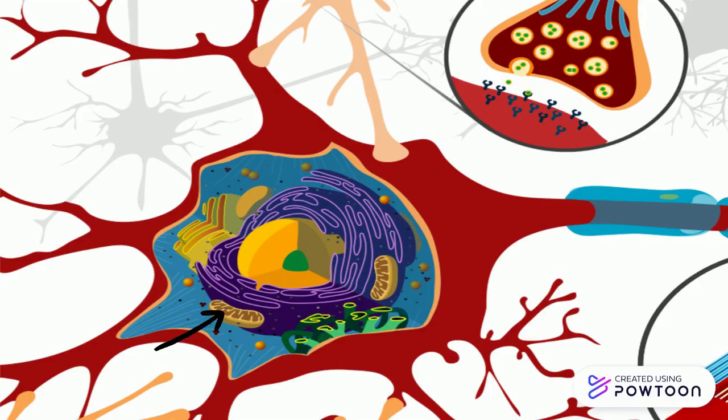Mitochondria is the powerhouse of the cell. These are important parts of our cells because they take food and make energy that the rest of the cell can use. The endoplasmic reticulum is a plasma membrane found within the cytoplasm that folds in on itself to create an internal space known as the lumen.